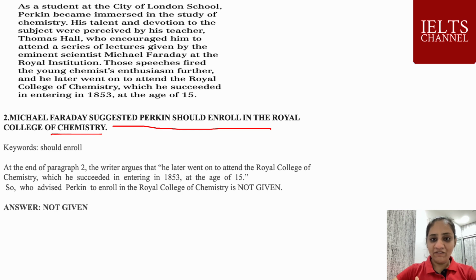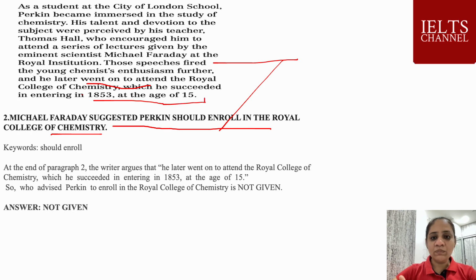Question number 2. Michael Faraday suggested Perkin should enroll in the Royal College of Chemistry. Let's see paragraph number 2 again. This is the information we have to find. Your keyword is his enrollment. You can see that later on those speeches fired the young chemist's enthusiasm further, and he went on to attend the Royal College of Chemistry, which he succeeded in entering in 1853 at the age of 15.